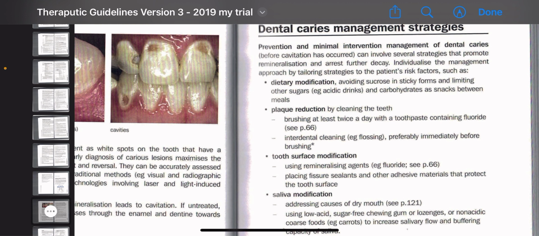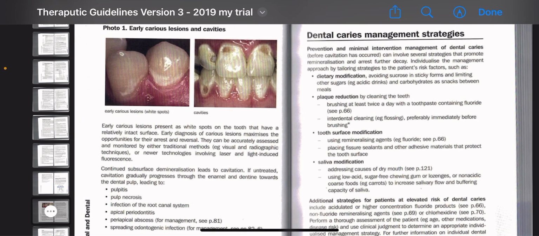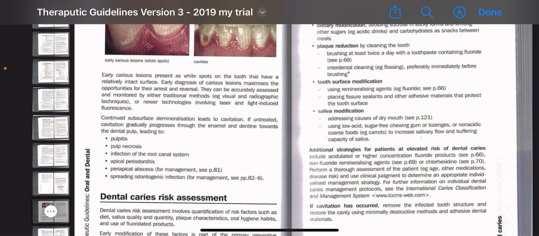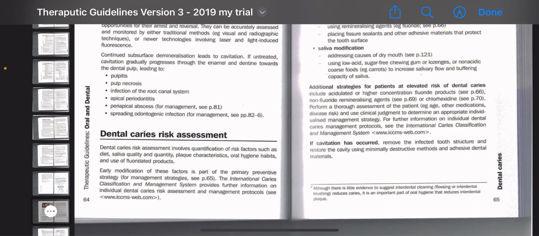In some cases there is a poor habit, in some cases there is a high sugar diet, in some cases there is decreased saliva, and according to that you have to find the main risk factor, because not all case scenarios have the same risk factor, so it should be individualized. And I will provide beautiful SAQs regarding this individualized management approach, and how this question is asked in individualized ways.